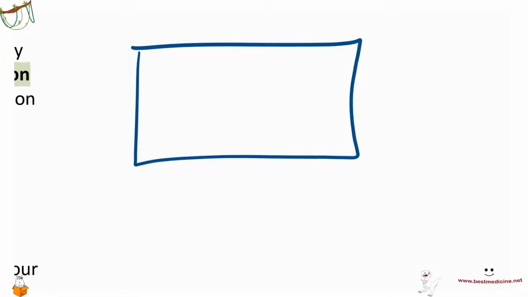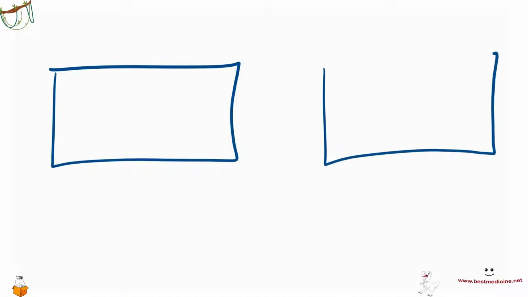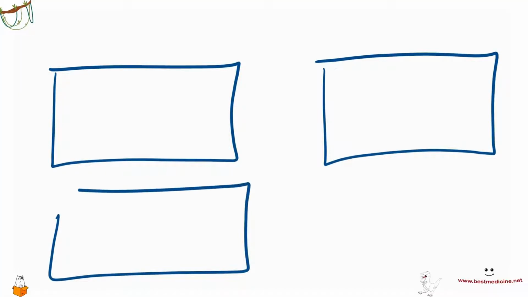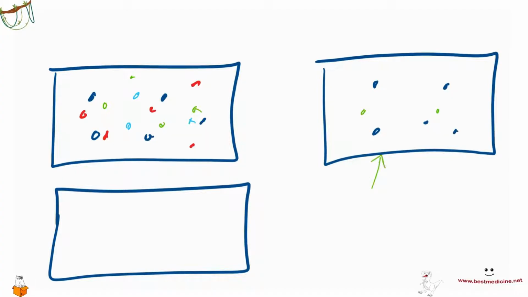So for example, let's just get 3 boxes here. Because the first box is going to have a lot of different kinds of species. So it has this particular species, that particular species in blue, the red one there, right? And over here, the green one, and so on. This one, the one on the right, only has the blue species and maybe some green species. So this has less biodiversity. This one has more biodiversity. Also, the abundance is greater here. The species number is more abundant here.